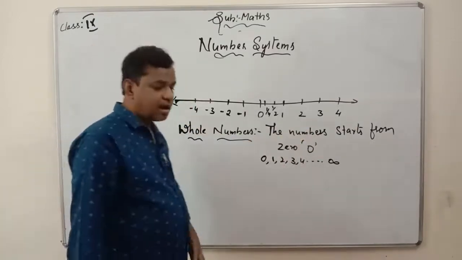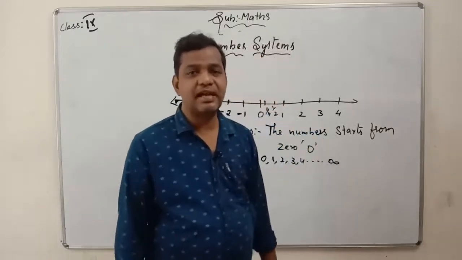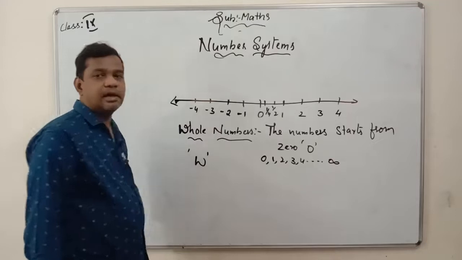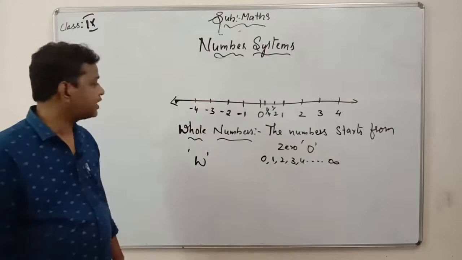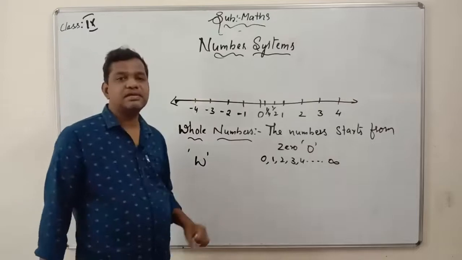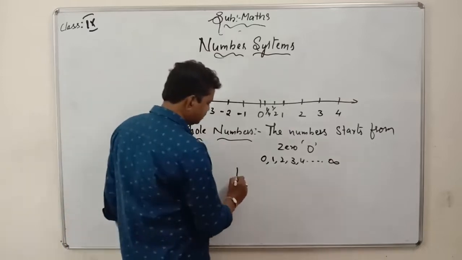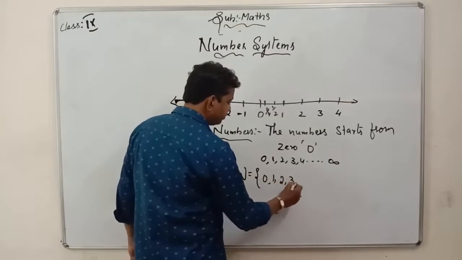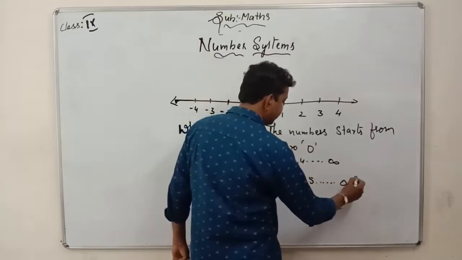So with what alphabet are the whole numbers represented? Whole numbers are generally represented by W, with the capital letter. Everything you write will be capital letters only, that you have to keep in mind. Don't write small letters. Every letter should be written in capital letters. So whole numbers are represented by the letter W. I can write this in this format also: whole numbers equals 0, 1, 2, 3, 4, 5, goes up to infinity.